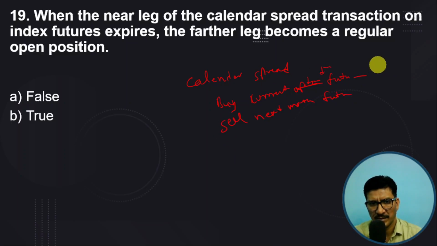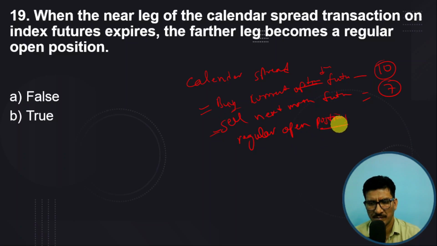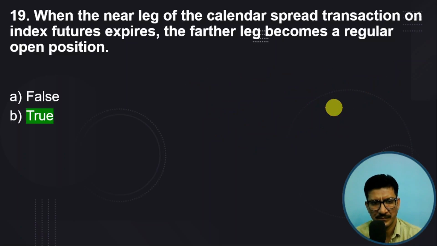So you buy 10, sell 7. It means when the current month future expires, the further leg becomes a regular open position. Okay. The answer is true.